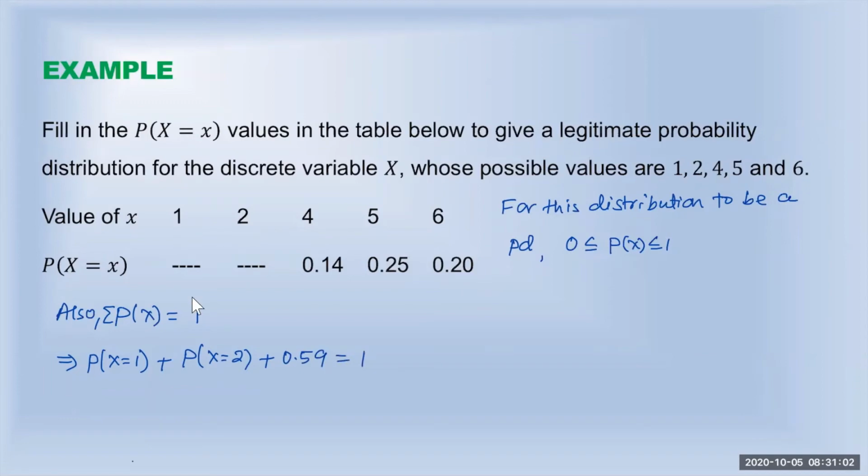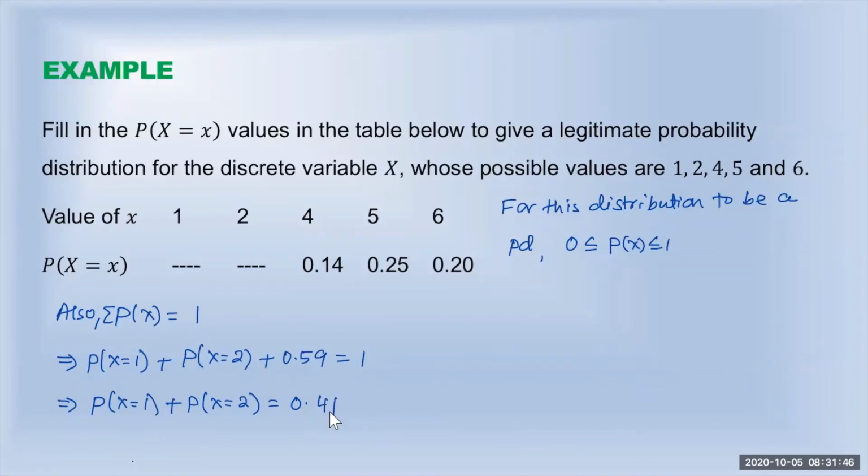So the probability in the first place, when x equal to 1, and the probability in the second place, then all these probabilities when you add, the known ones are 0.59 and the sum is equal to 1. So probability when x equal to 1 plus probability when x equal to 2 is equal to, now you can subtract 0.59 on both sides, to get 0.41. There are multiple answers for these two positions, but what is true is, when you find these answers, these numbers must be between 0 and 1, and the sum must be 0.41.